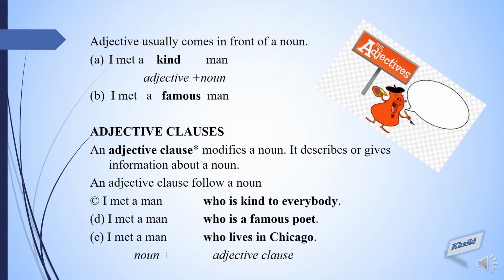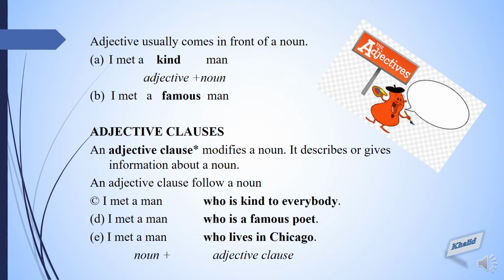Same rule will be applied on the second sentence. I met a famous man. Famous is an adjective which is qualifying the noun, that is a man. Now the adjective clauses. An adjective clause modifies a noun. It describes or gives information about a noun. So, when we were doing the adjective phrase, we were looking for a group of words. And now we will be looking for a sentence that will be working as an adjective too.